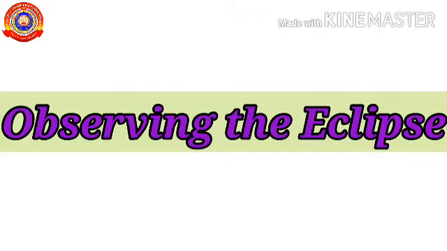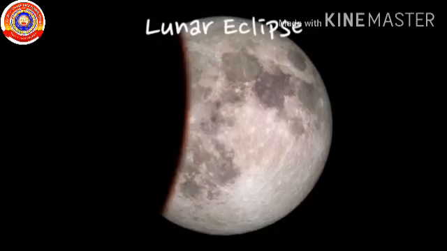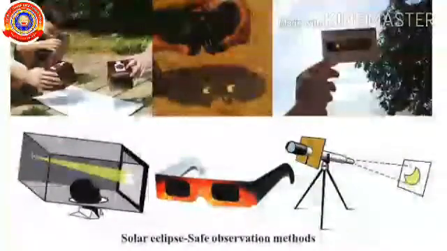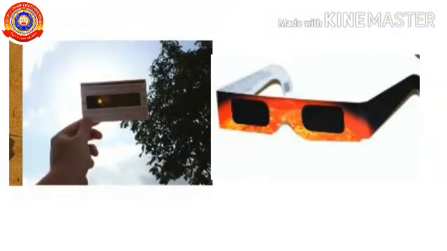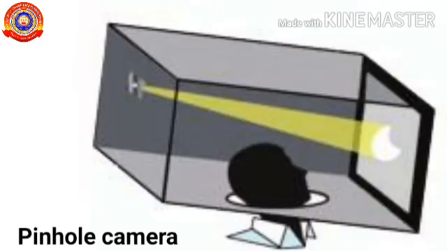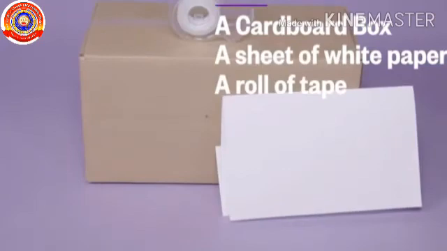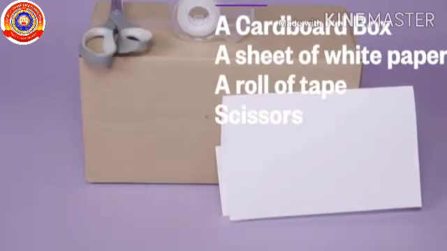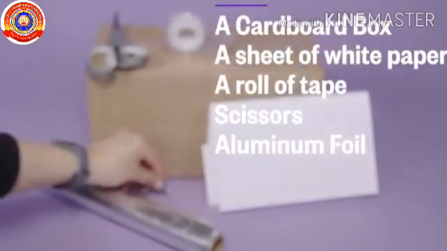Observing the eclipse. It is perfectly safe to look at a lunar eclipse with naked eyes. But a solar eclipse should be viewed only by using solar filters or using the reflection or the transmission method. For this, you may use a pinhole camera. We can also make a model of a pinhole camera by using a cardboard box, a sheet of white paper, a roll of tape, scissors, aluminium foil and a pin.